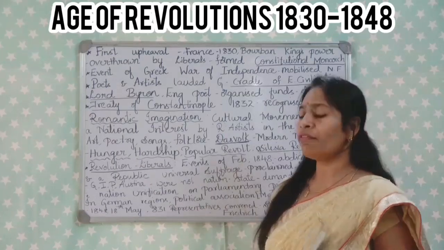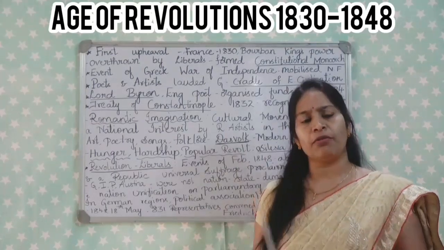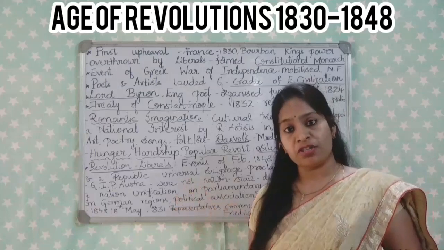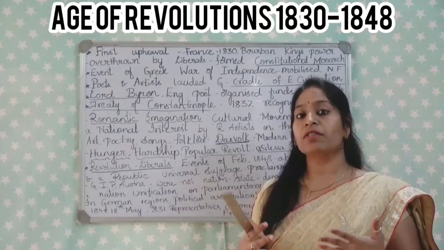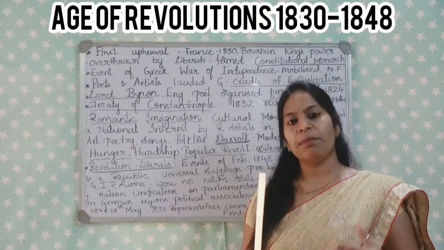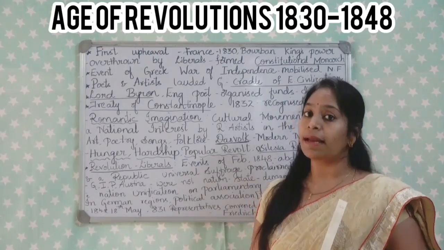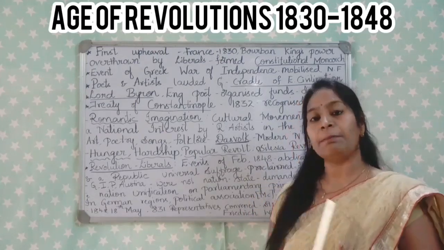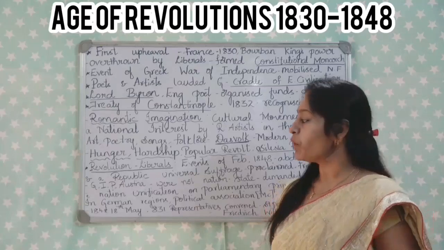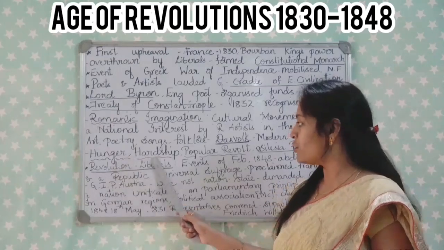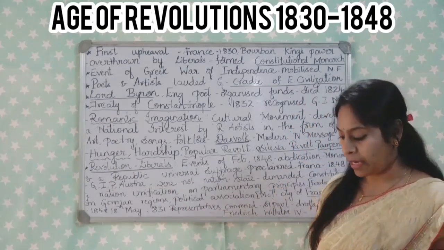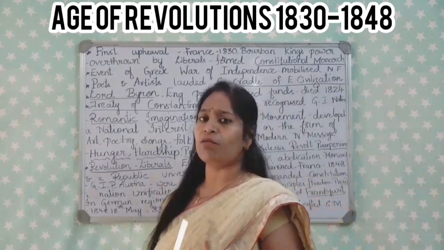This age of revolutions not only paved the way for independent nation states and gave the support for national interest, but the people also struggled to lead their lives. What made the people suffer from hunger? That led to hunger, hardship and popular revolt, which is the topic in which we are going to understand why there was hunger.